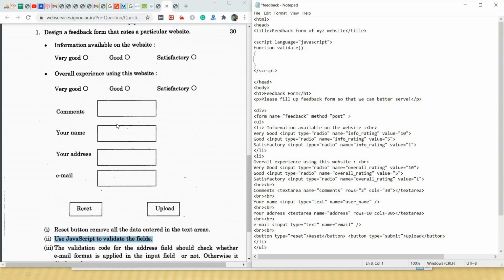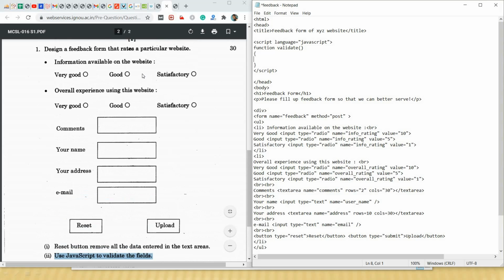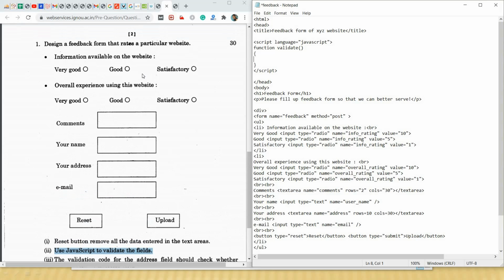Suppose somebody has written some comments that your website is very poor, it contains lot of misinformation. For verifying or reaching that user, if we have his email address and name, it will be very easy to once again communicate with him for clarifying or for ascertaining the facts.